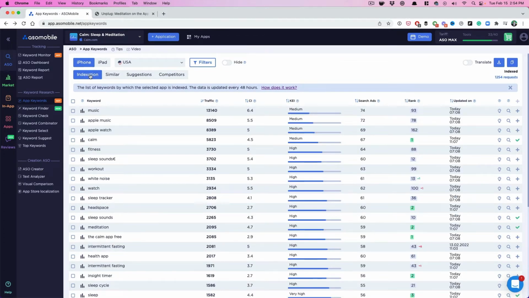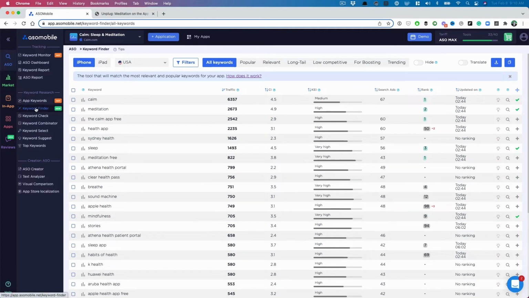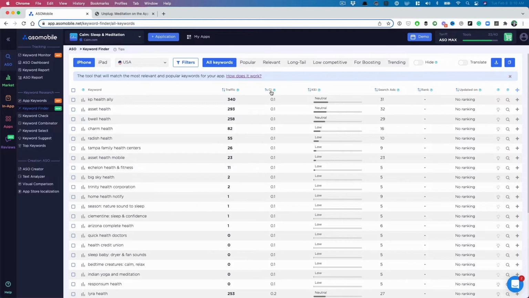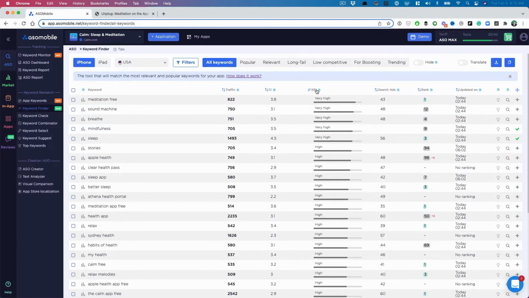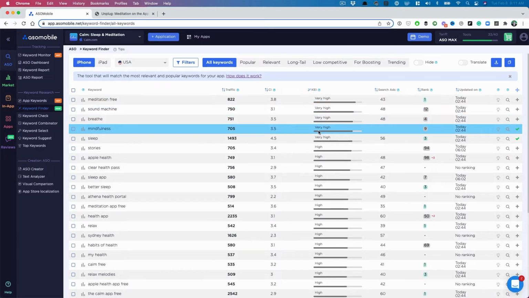And then if you are just starting out your ASO journey, you might not be indexing for many keywords, but here's a really quick look to see which ones you are already ranking for. The next thing I want to show you guys is this keyword finder. So I'm in here. It does take a little bit of time to load, so just be patient with that. But here's where you can also do some keyword research and try to find some new keywords that you might not have thought about. So this is all the keywords. You can either sort by competition and try to find a few more. You can sort by KEI and try to make it a little bit easier on yourself.